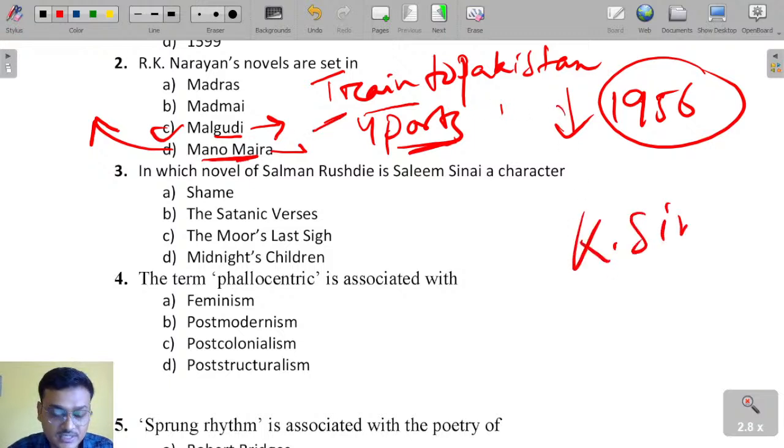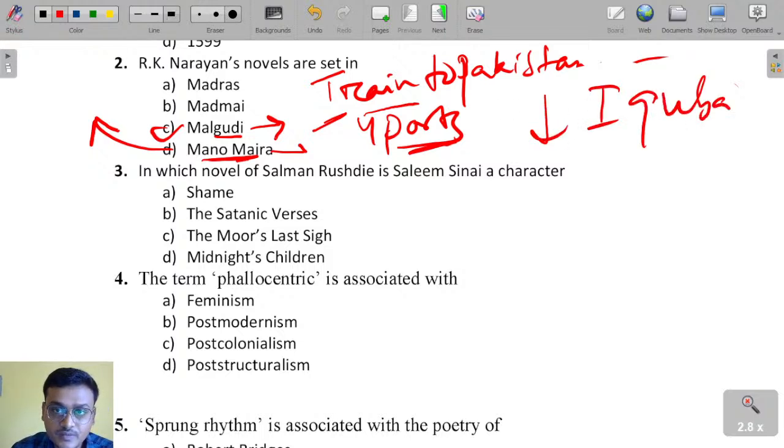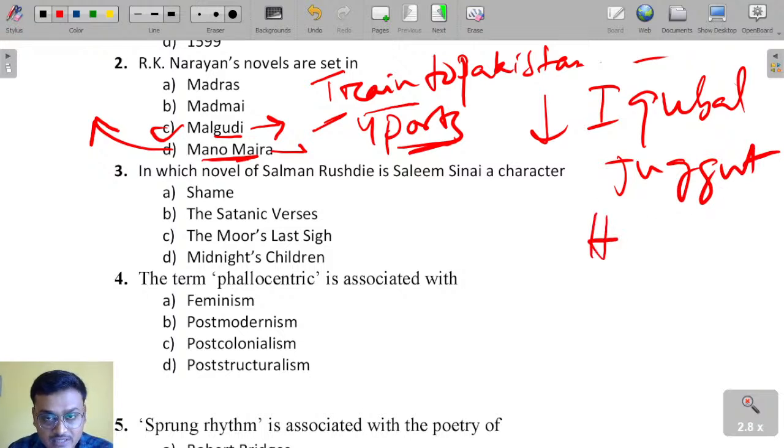This is actually a historical novel, Train to Pakistan, a fictional account of the partition of India. Characters like Iqbal Singh and Jagat Singh appear here. Remember the characters in Train to Pakistan: Iqbal Singh, then Jagat Singh, who is known as Jaggu. Then you have Hukum Chand.